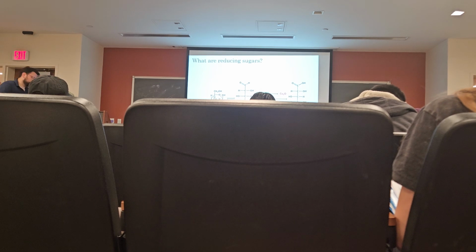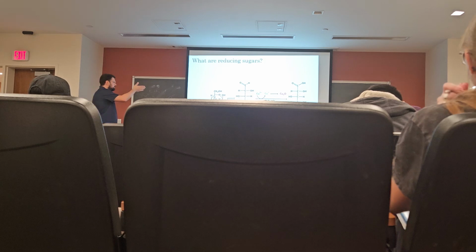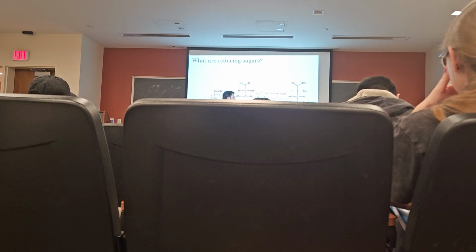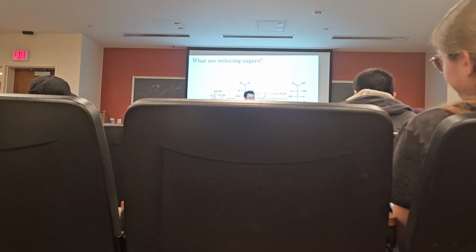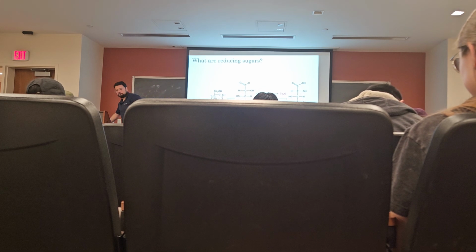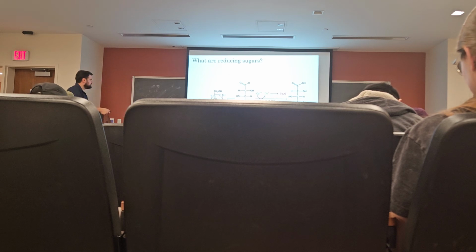And when we expose glucose to this Fehling's solution, well, copper 2+ is reduced to copper 1+. And in the process, glucose is oxidized to gluconic acid, right? Notice this up here, this aldehyde becomes a carboxylic acid, okay? So this carbon is oxidized while copper 2+ is reduced.